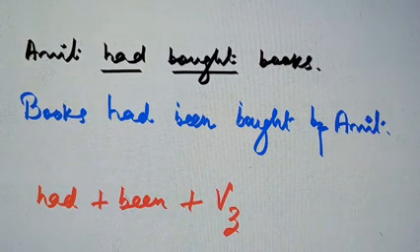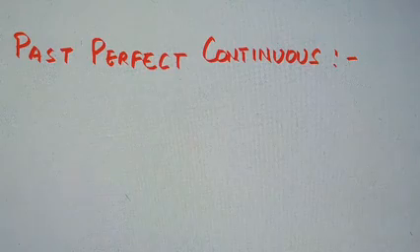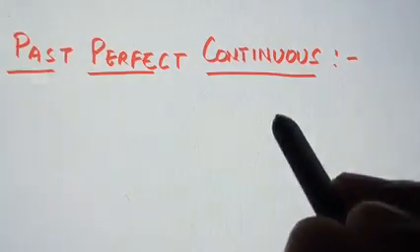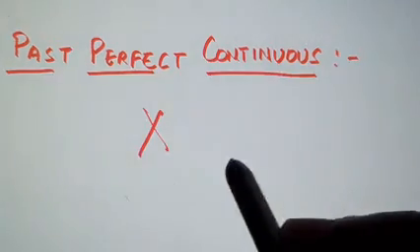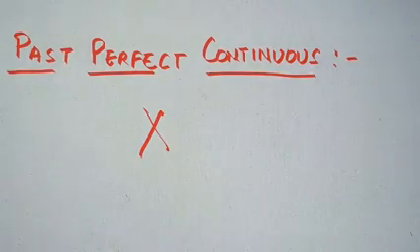So we will discuss now the next sentence of the next tense. But before that, we will discuss that past perfect continuous cannot be changed into passive voice. So we will now directly shift to our future indefinite.